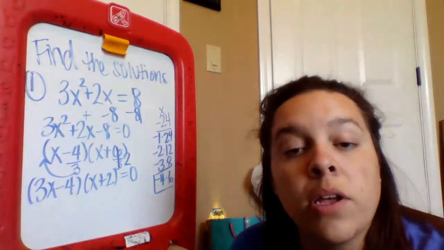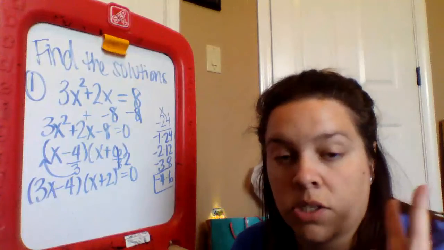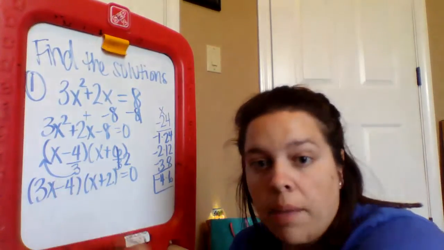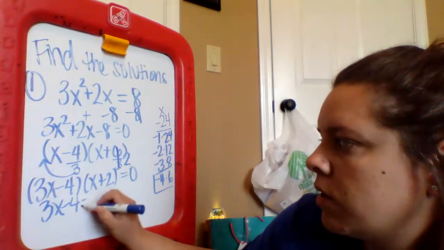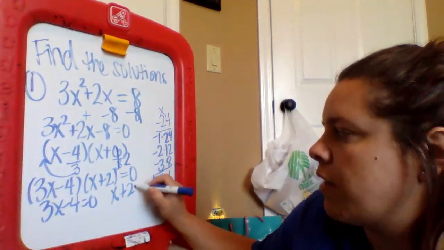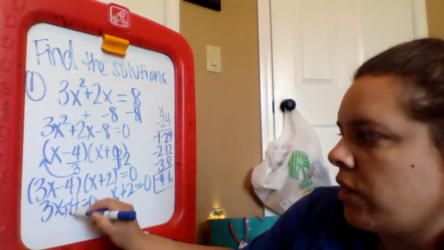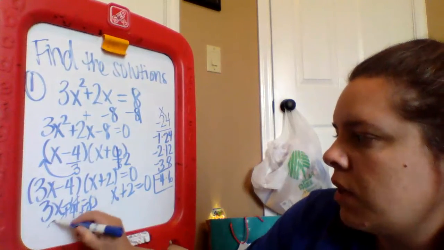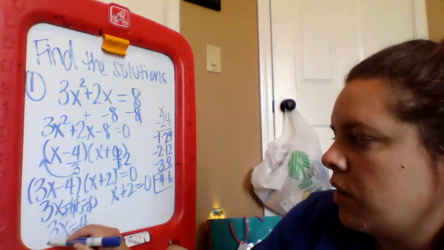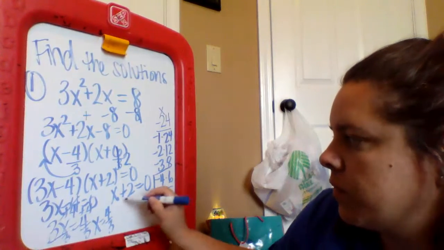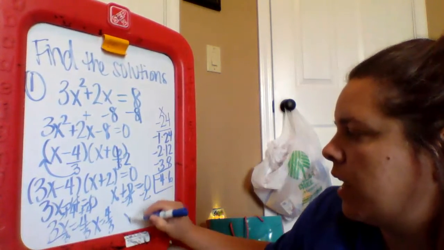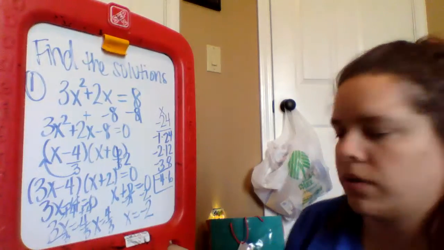And that step 2 was to slide, divide, bottoms up. Step 3, set each of those factors equal to 0. And then step 4 is to solve for x. So add the 4. So 3x equals 4. Divide by 3. So x is 4/3. Subtract 2. And x is negative 2.